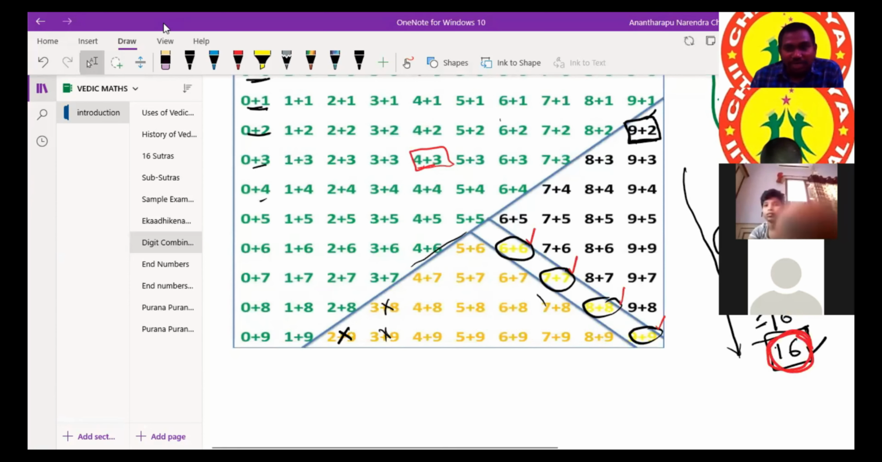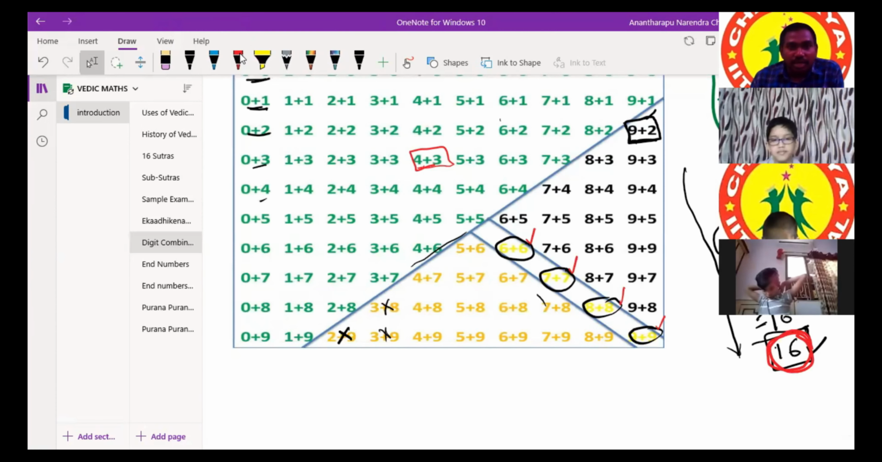Are you ready to concentrate on these 16 numbers, these 16 combinations? These Vedic maths techniques are based on these 16 combinations only. Not these 16 sutras, 16 sutras are different, but there is more dependency on these 16 combinations only.